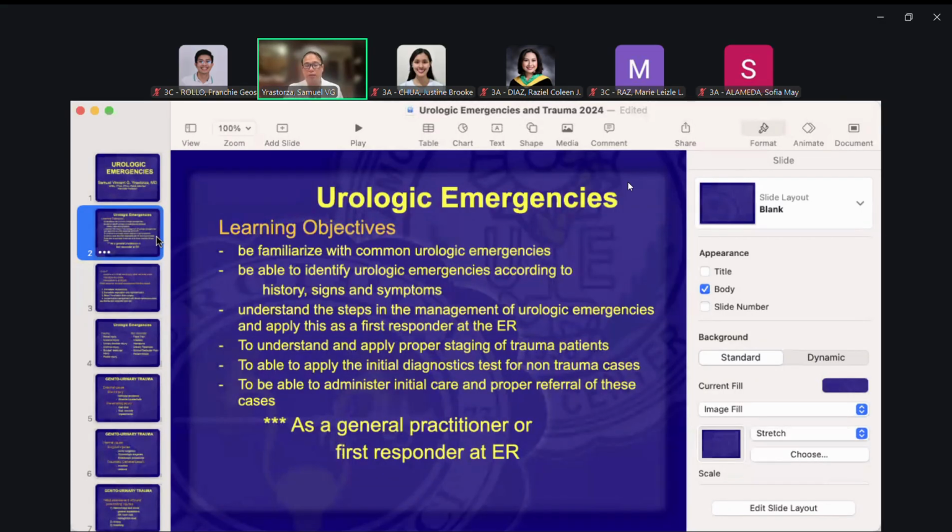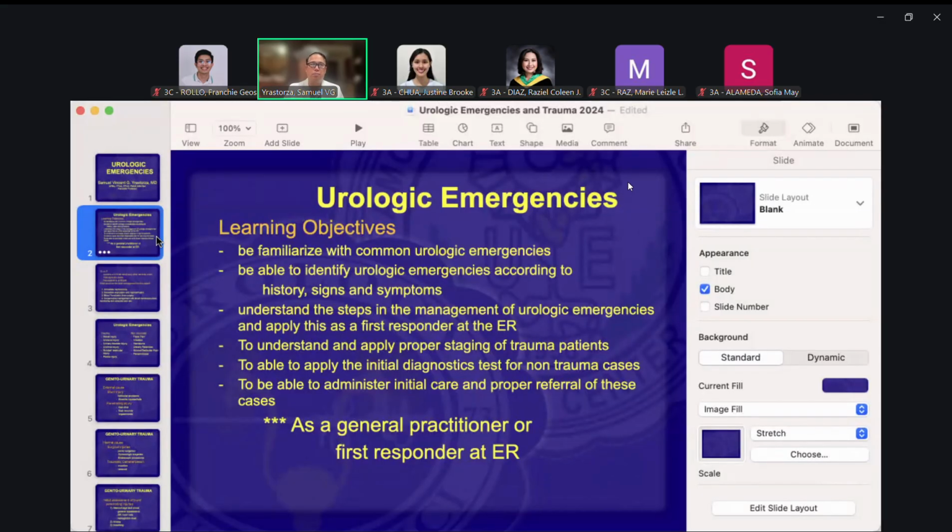So not basically as a urologist. All the complicated procedures, robotic surgeries, etc., that is not yet for you, not at your level. It's basically to empower you as a general practitioner or as an ER doctor to be able to respond to urologic cases at your level.